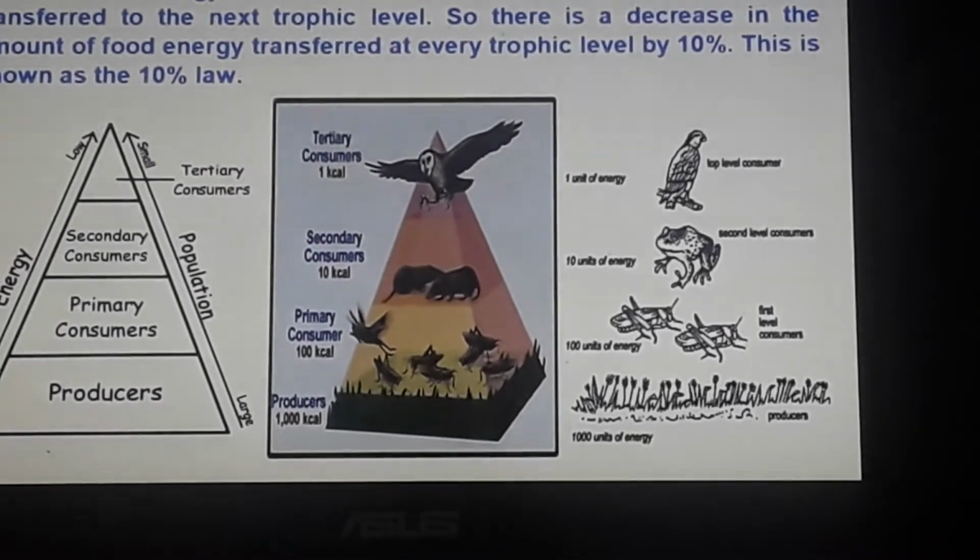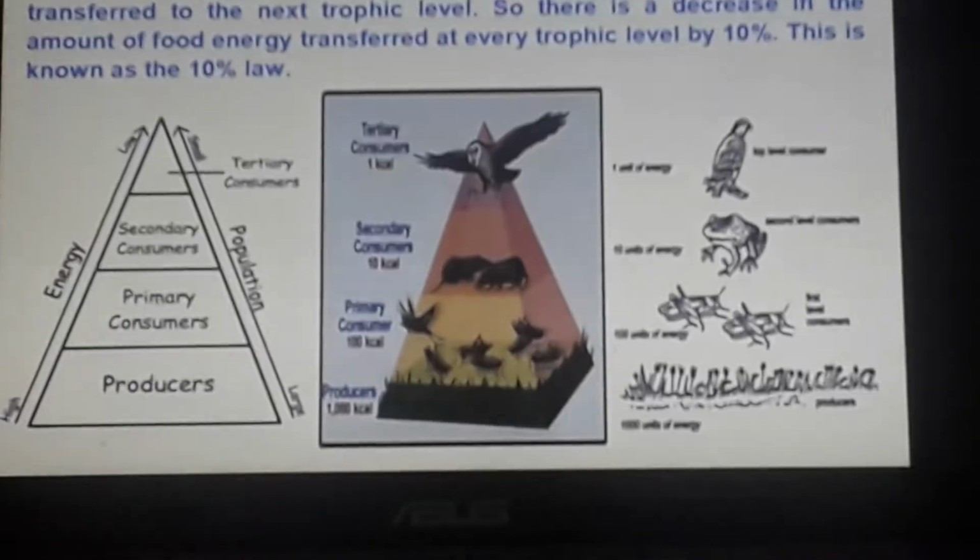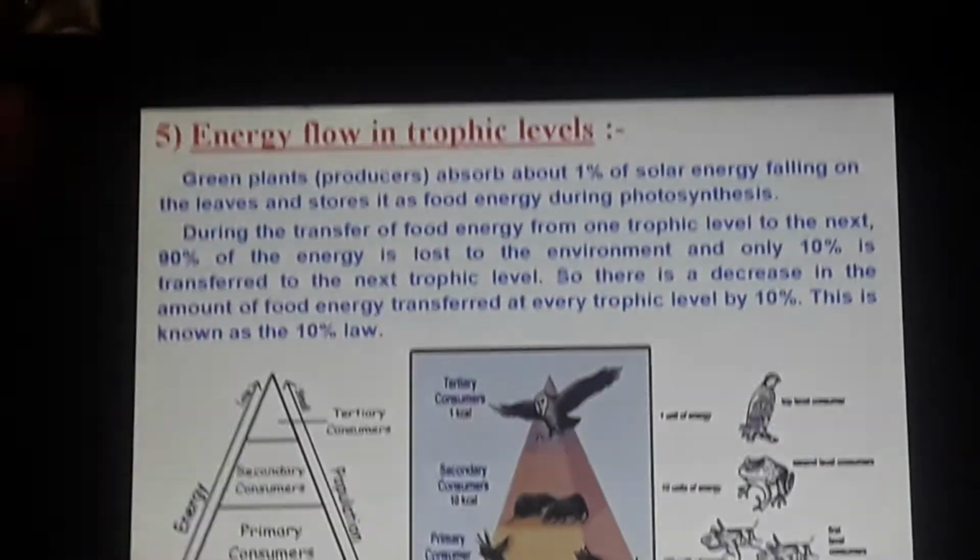10% ही एनर्जी ट्रांसफर होता है, 90% लॉस हो जाता है। इसीलिए दिस लॉ इज कॉल्ड एज द 10% लॉ। Because 90% energy is lost, only 10% energy flows from one trophic level to the next trophic level. That is why this law is called as the 10% law. So that means there is decrease in the food energy from each trophic level to the next trophic level. So this law is very important from the exam point of view. You must remember that 90% energy is lost to the environment, 10% energy flows from one trophic level to the next trophic level.